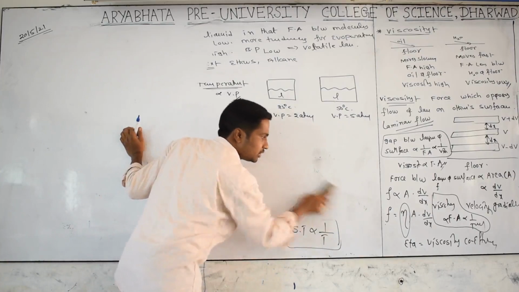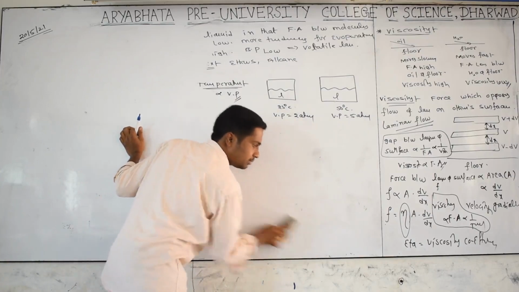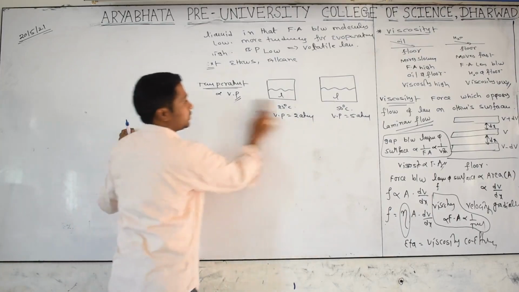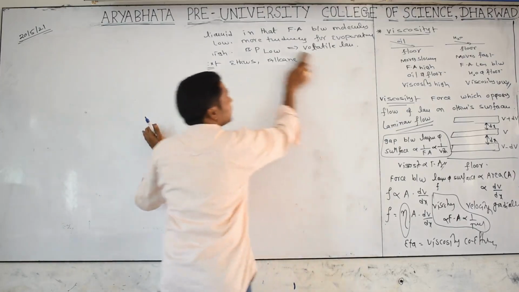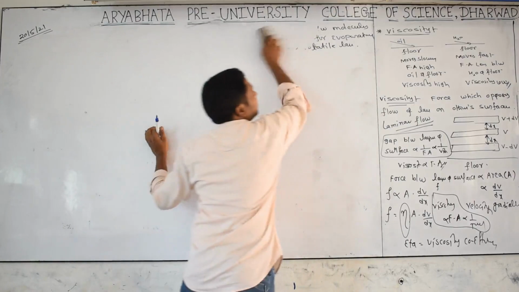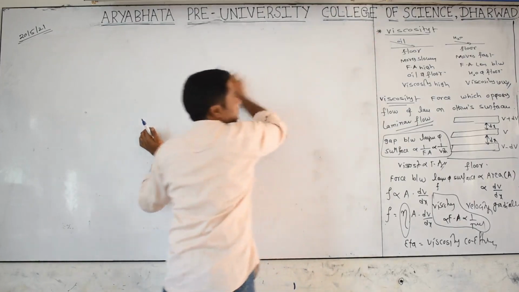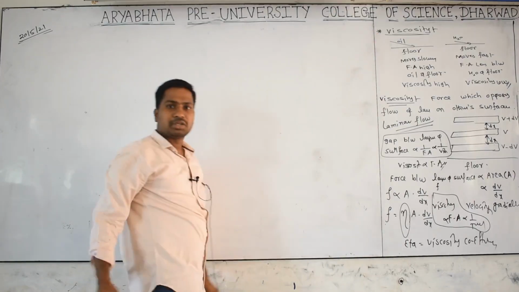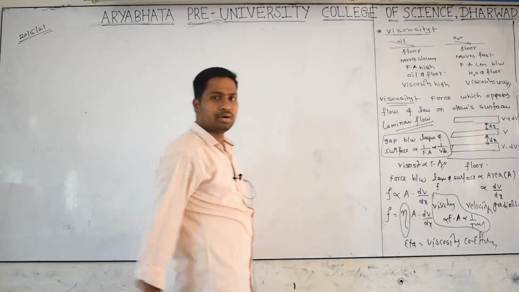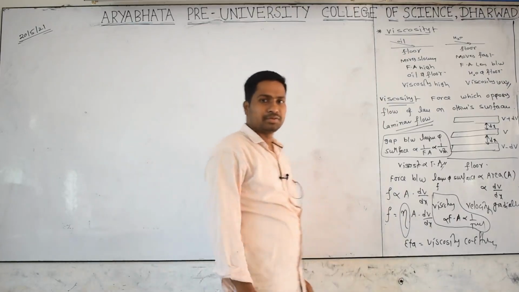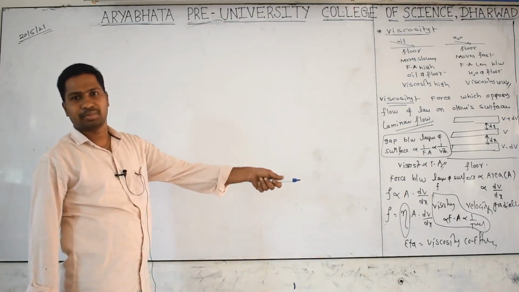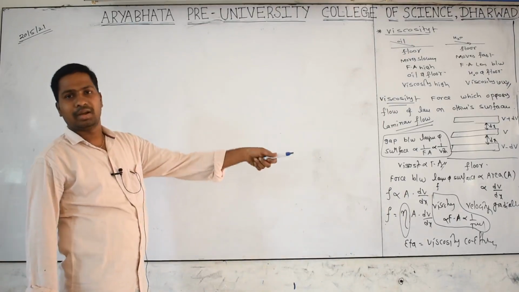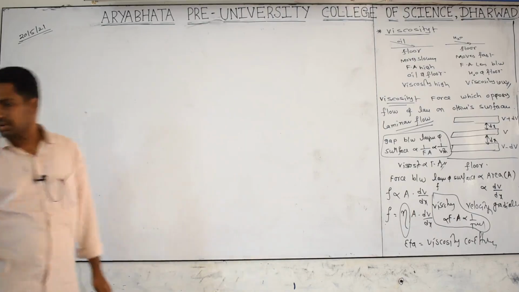The surface tension is directly proportional to force of attraction but inversely proportional to temperature. Like that, viscosity, what does viscosity mean? It is also a force of attraction, the force which opposes the movement of a liquid particle over another surface is called viscosity. It is the same thing: viscosity is directly proportional to force of attraction and inversely proportional to temperature.